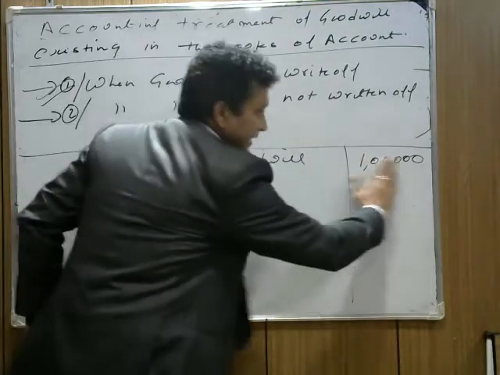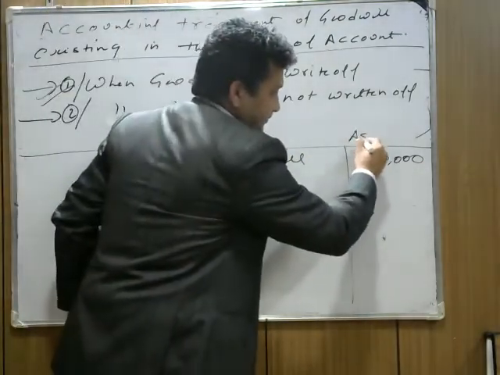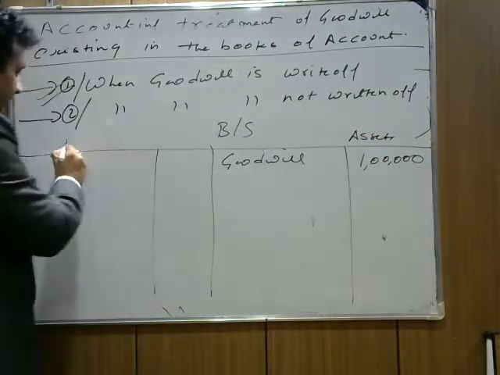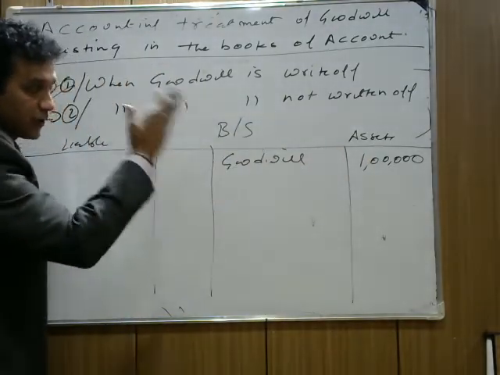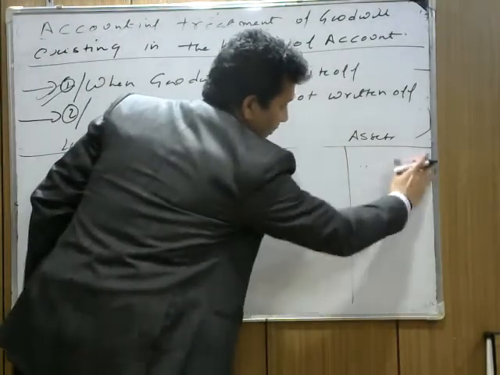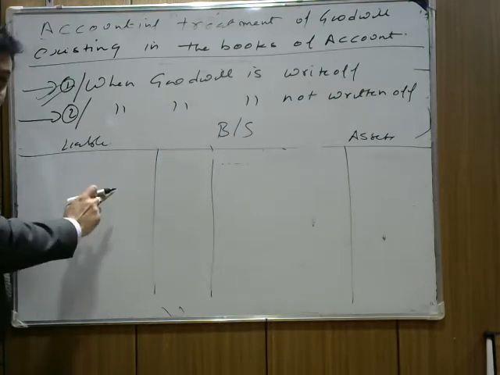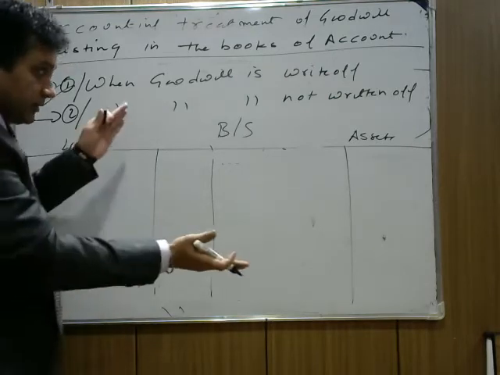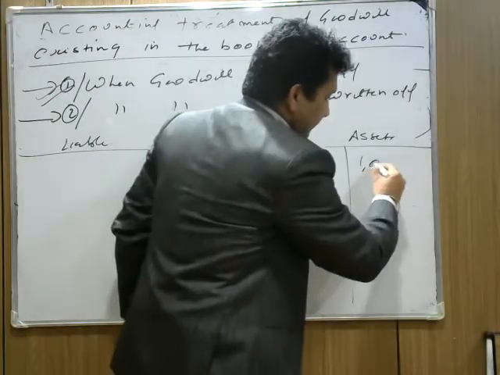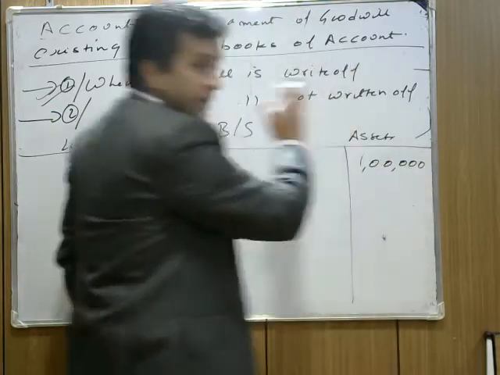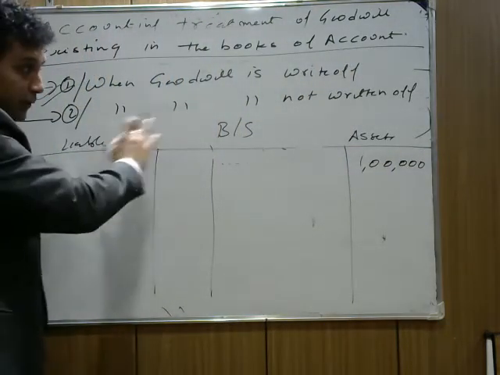You will have to remove the goodwill from here. Understand, this is your asset side, and that one is your liability side. If you are removing goodwill from here, you have reduced the assets, so you need to decrease your liability or your capital. Only then can you match the balance sheet. Your goodwill is appearing here as 1 lakh. If you write it off from here, you need to write off something from your capital, and then only can you match the balance sheet.